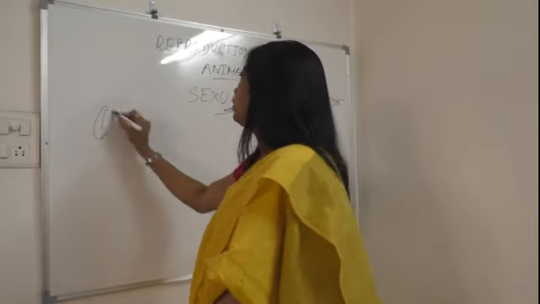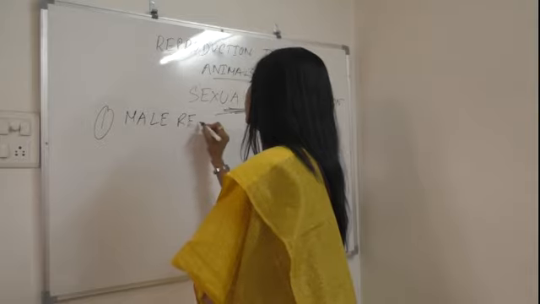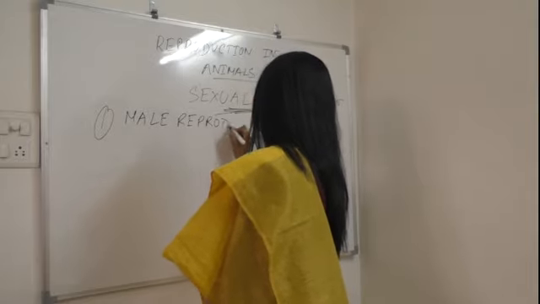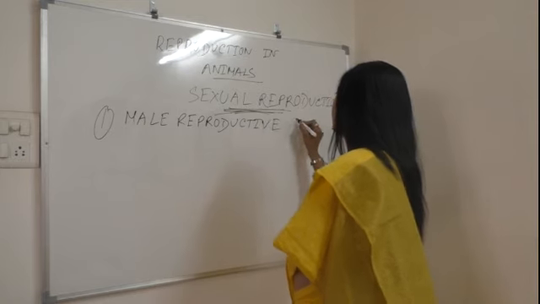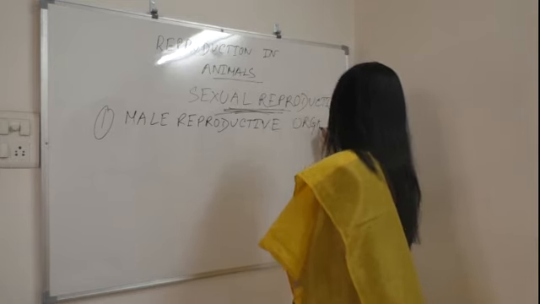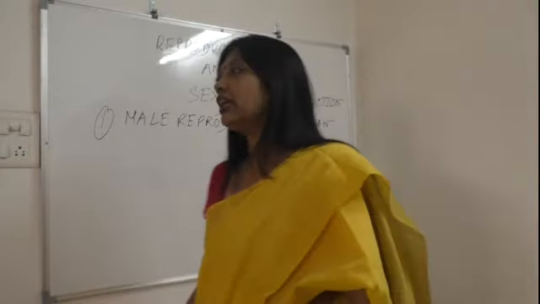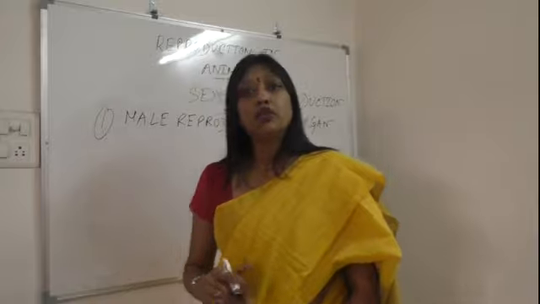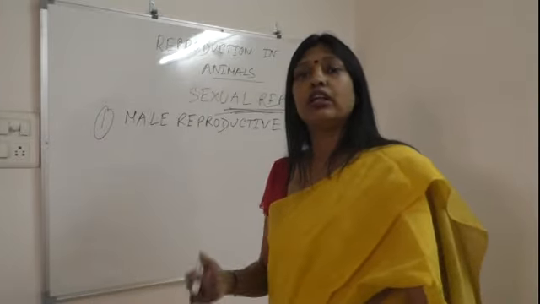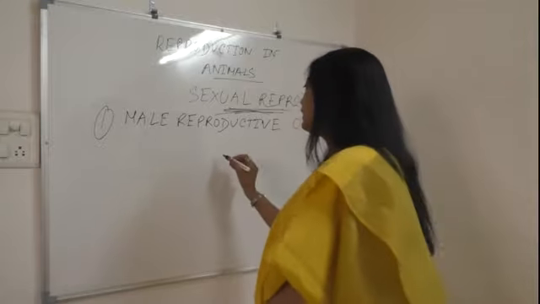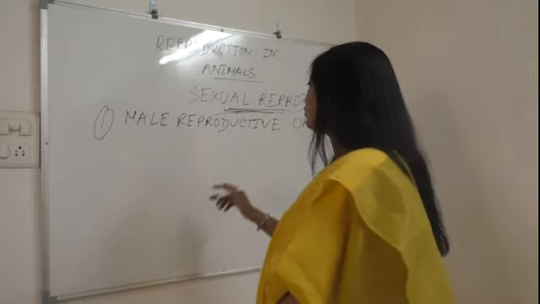Now coming to the male reproductive part. In animals we have a male reproductive organ in the male body and a female reproductive organ in the female body. Here we are discussing human beings. So how does the male reproductive organ look? The diagram will show you what the parts of the male reproductive organ are.